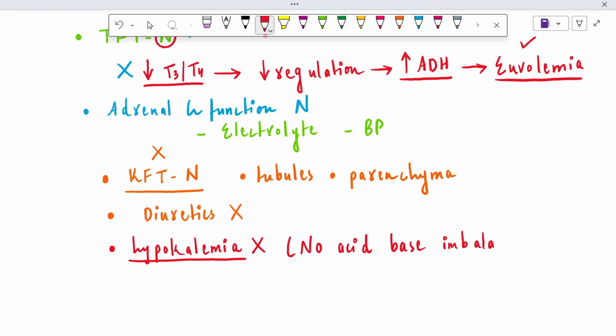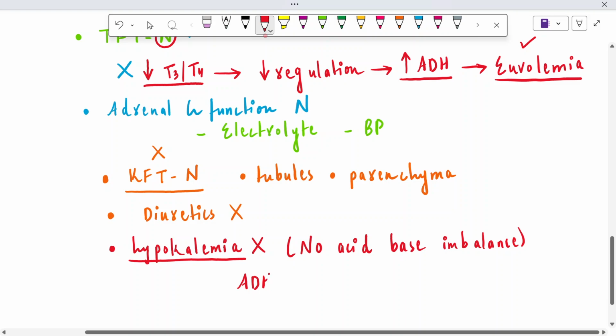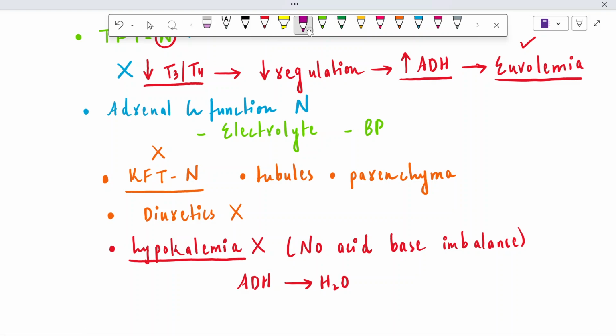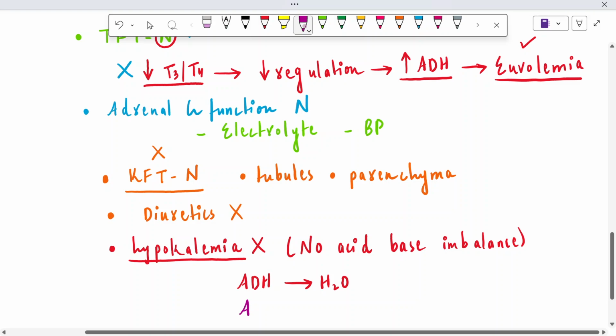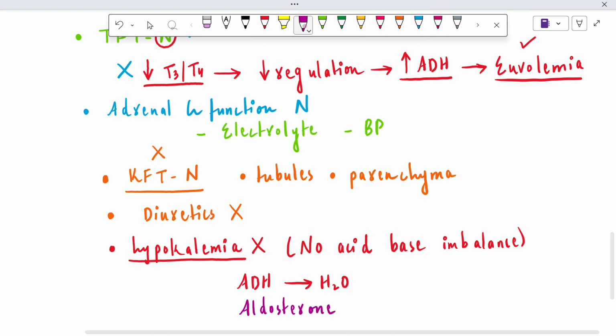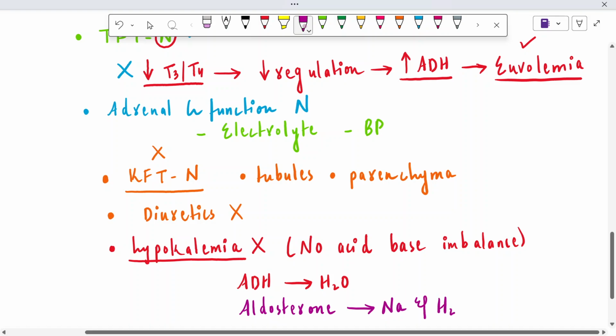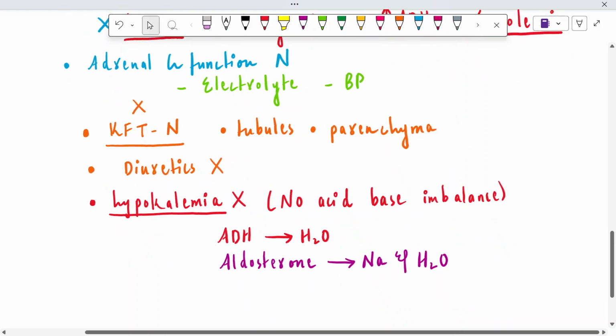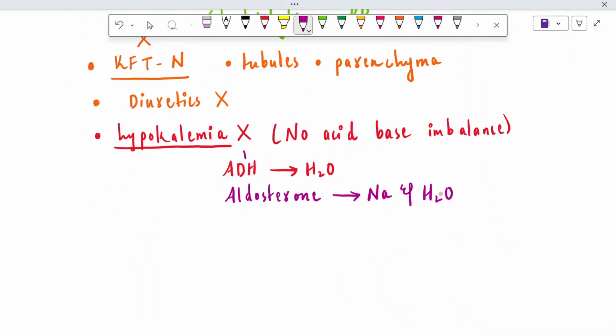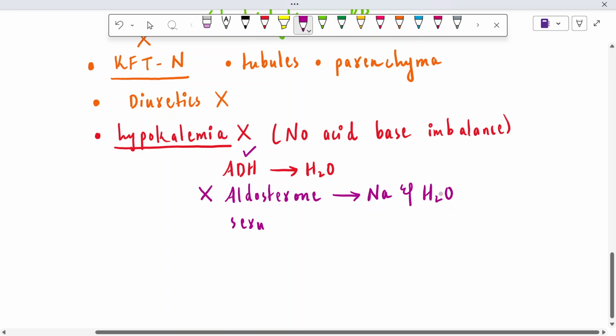It means that the amount of aldosterone is normal. What is the function of antidiuretic hormone? Its function is to reabsorb water, right? Only and only water. What is the function of aldosterone? Aldosterone will reabsorb sodium, and water along with the sodium. In case of SIADH, the only problem is ADH, it's not the aldosterone. So serum aldosterone is normal.